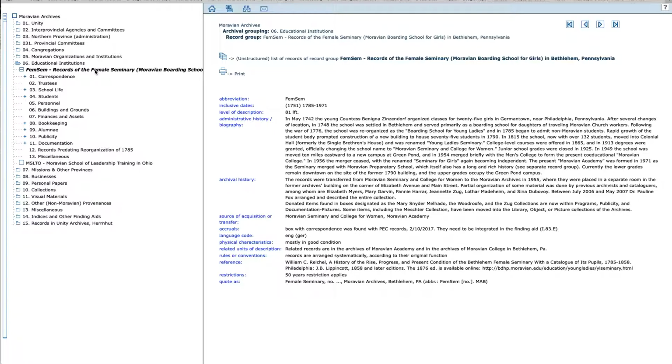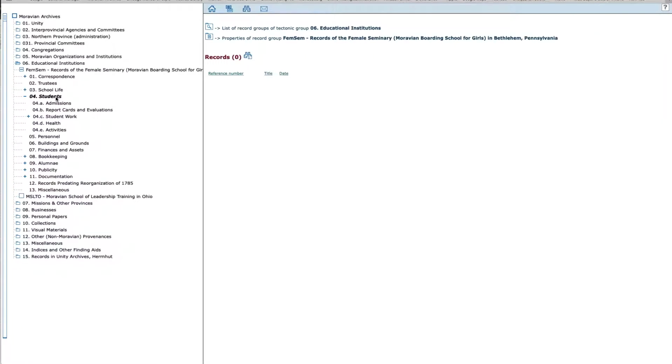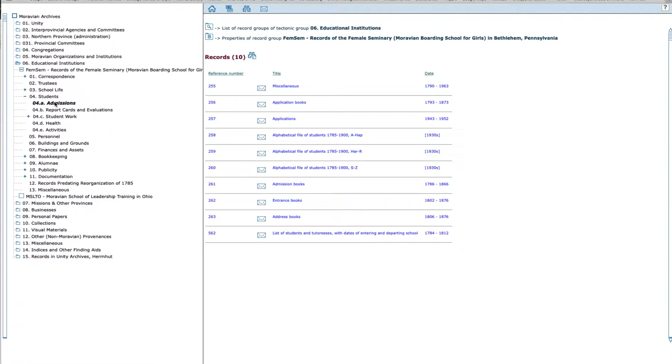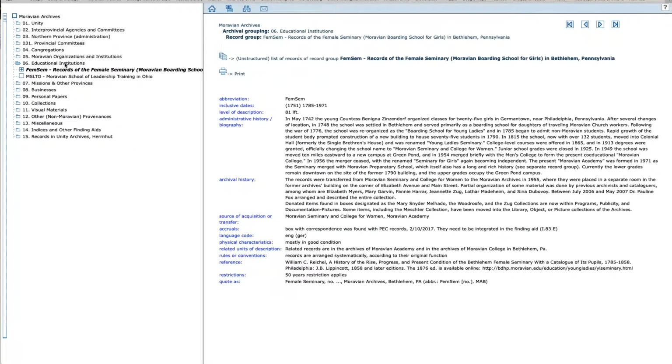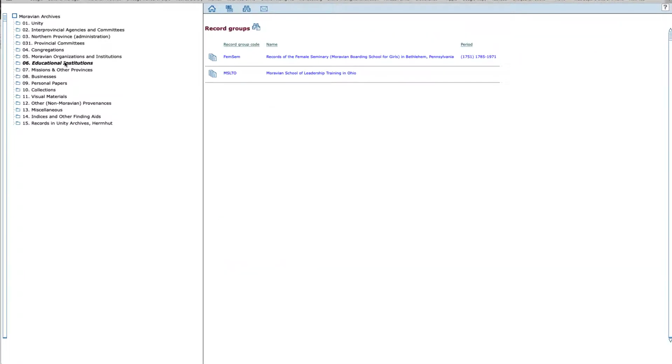On the left, it opens up the categories within that record group. And on the right, in the right-hand window, you will see a general description of this record group. By clicking on the categories on the left, it will show you then eventually what records are connected to that category. Let's close this up and exit educational institutions.